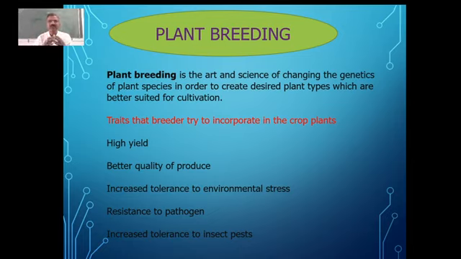The main reason for this one is plant breeding, and apart from that, using the scientific methods of farming, where they started using the fertilizers and maybe the machines they started using here, and on a large scale they started cultivating the fields. So the major contribution for the increase in yield is because of plant breeding.